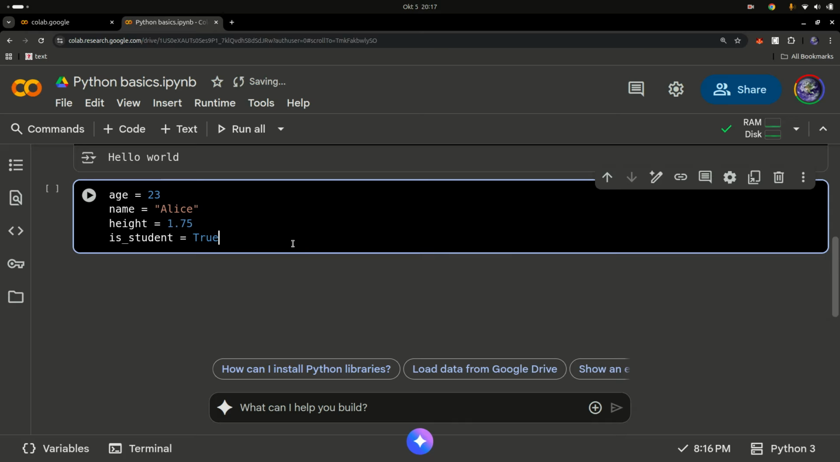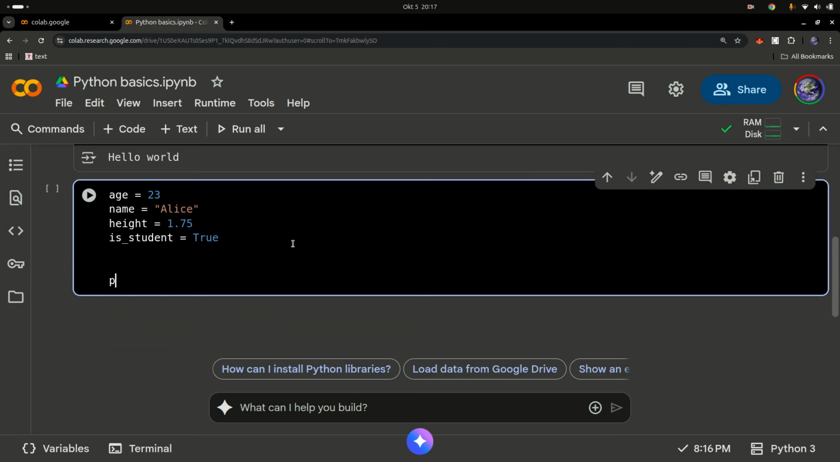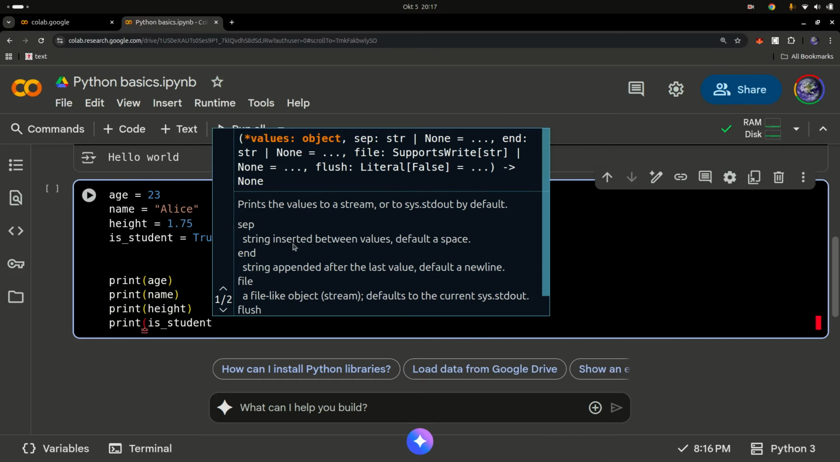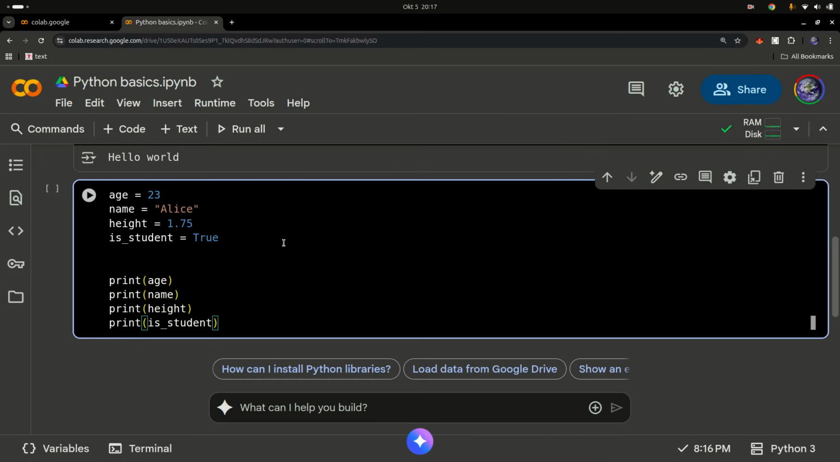So I can go ahead and print each of these variables. I can simply say print age. I'm just getting some auto completions there. So you can see I'm printing age, name, height, and student. They should return to me 23, Alice, the height, and True. If you're writing True in Python, make sure the T is capitalized. Everything else is lowercase, but the T is capitalized.